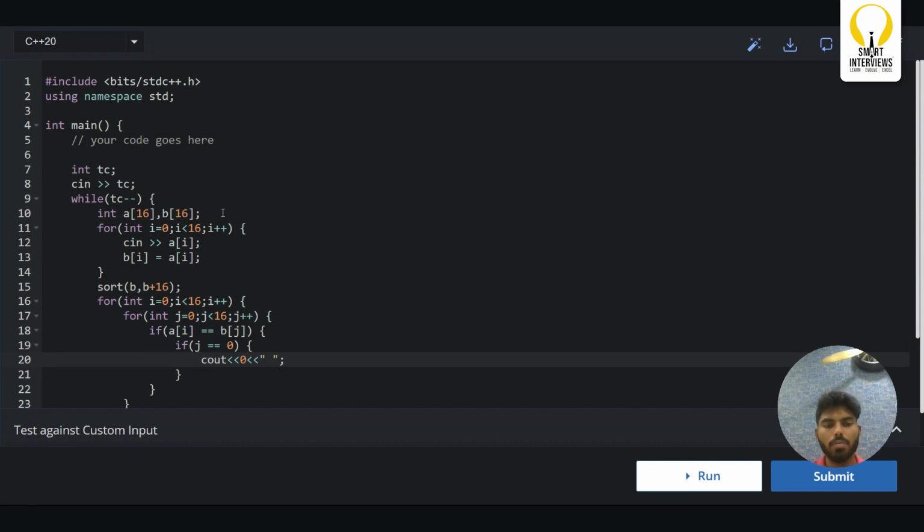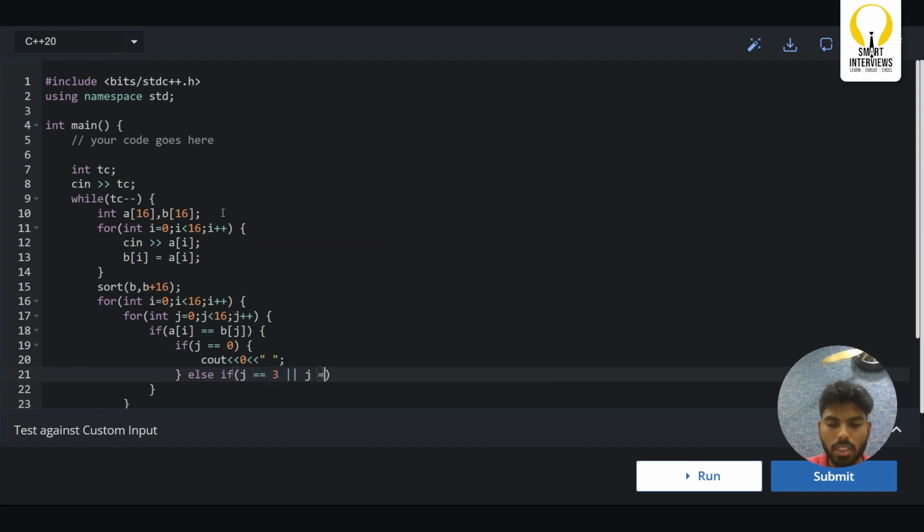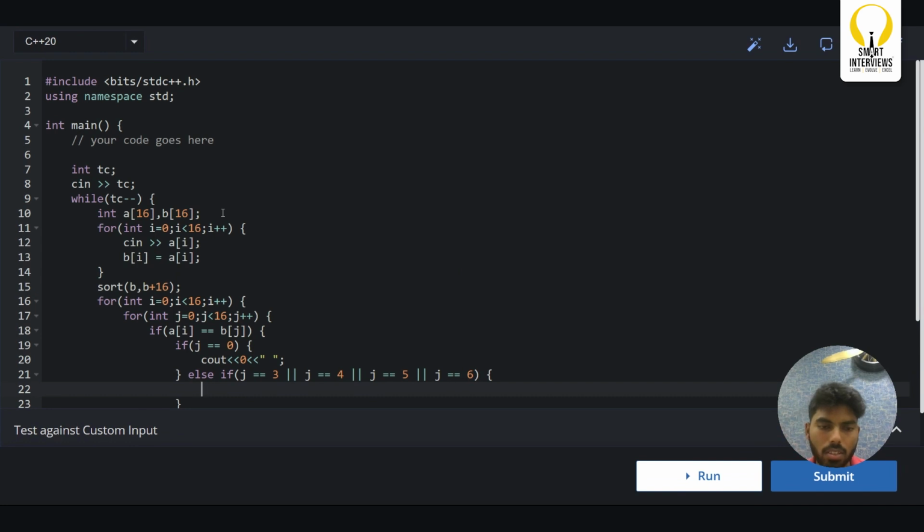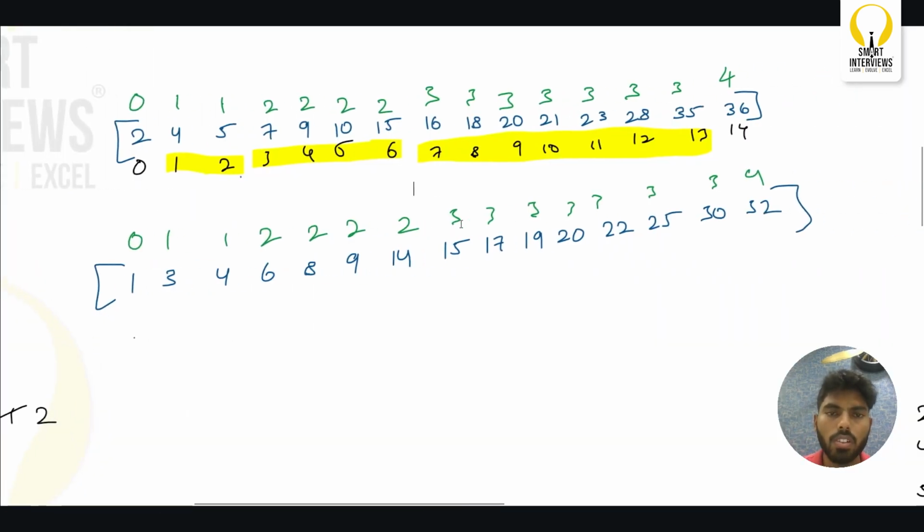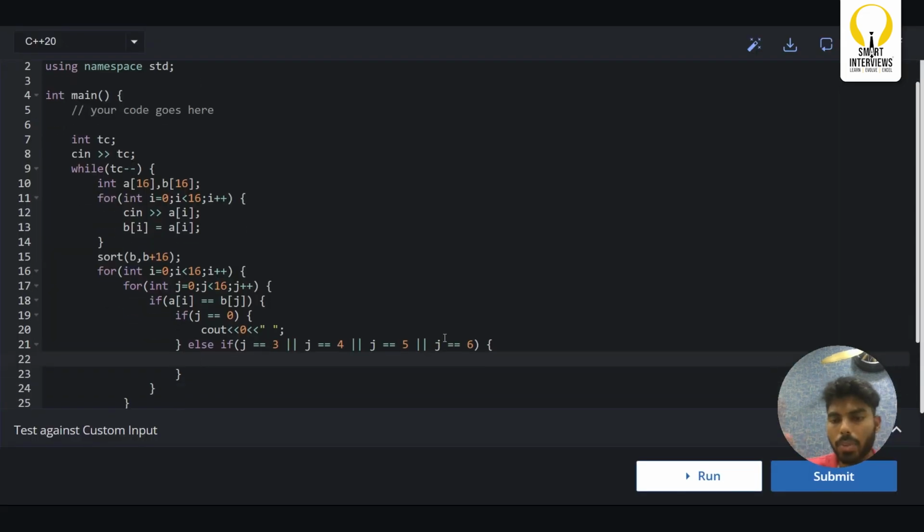The rank will be 0, or else if j is equal to 3 or j is equal to 4 or j is equal to 5 or j is equal to 6. If the value is present at index 3, 4, 5, or 6, we can simply print our answer as 2.